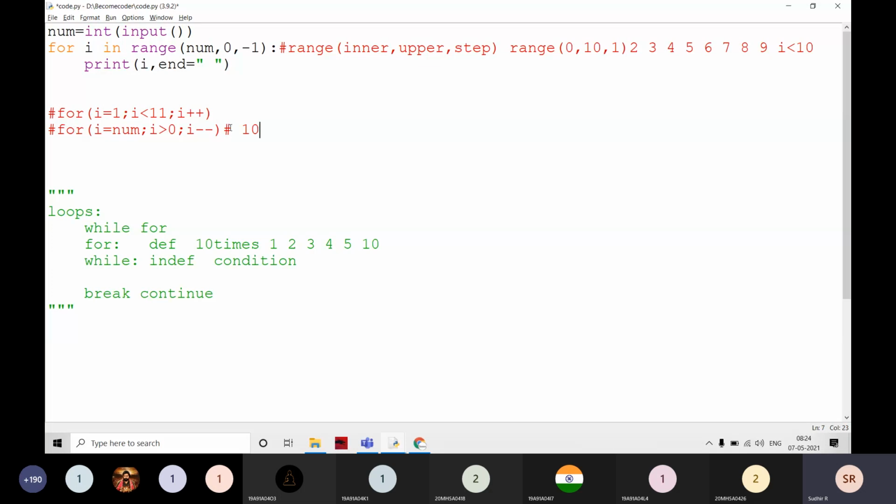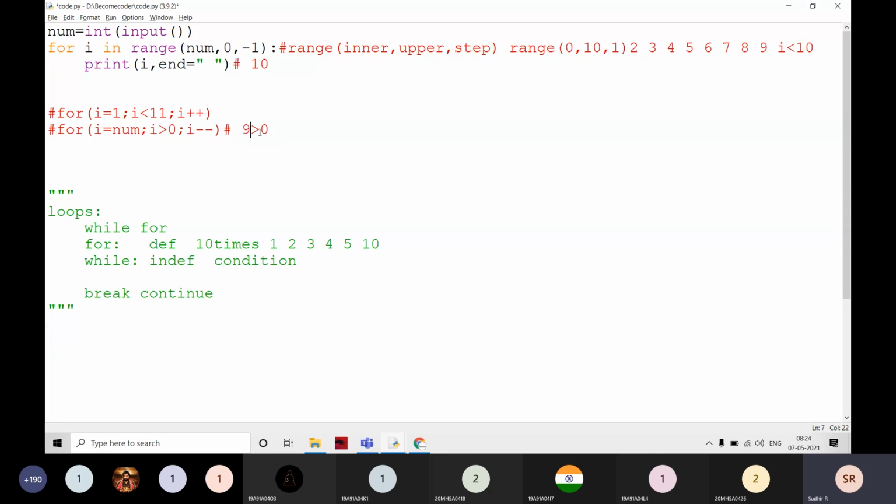Then I becomes 10. Students, is 10 greater than 0? Yes, sir. Yes, 10 is greater than 0. Then it comes inside and prints. What is the I value? The I value is 10, so 10 is printed. Then -1: I is going to be reduced by 1.